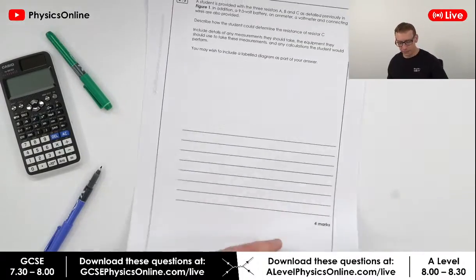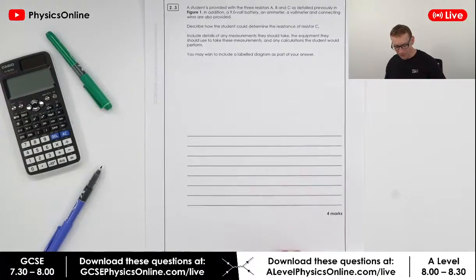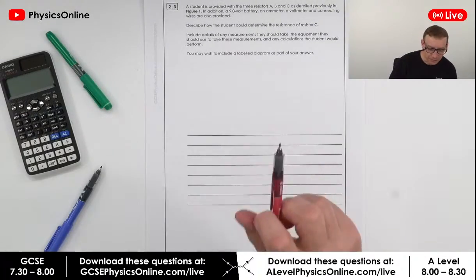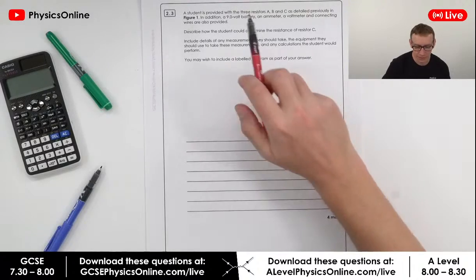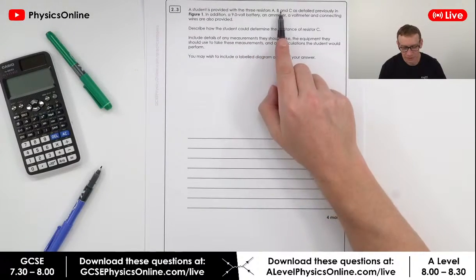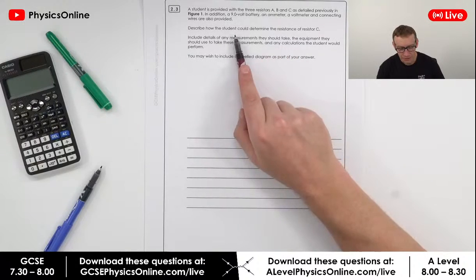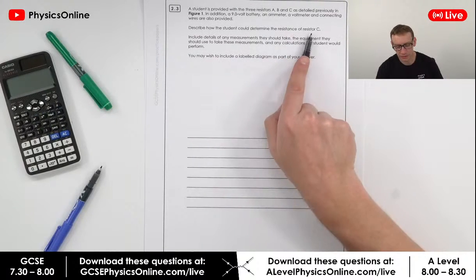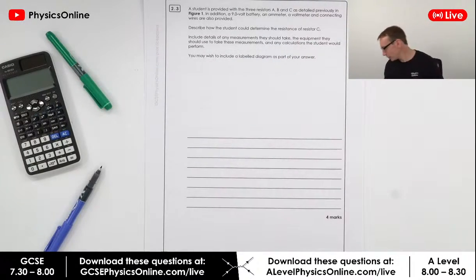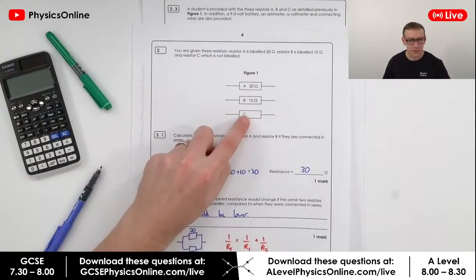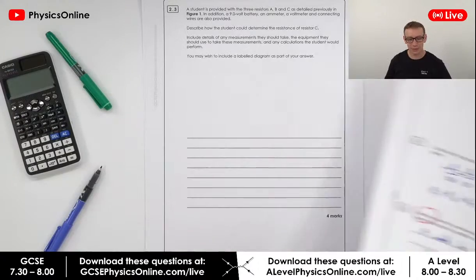Right. We then have this question, and I think labelled diagrams are really important. The student has got these resistors. They've got a battery, ammeter, voltmeter. Describe how the student could determine the resistance of resistor C. So we want to know, if you were given a resistor, but you didn't know its resistance, how could you work out its resistance?